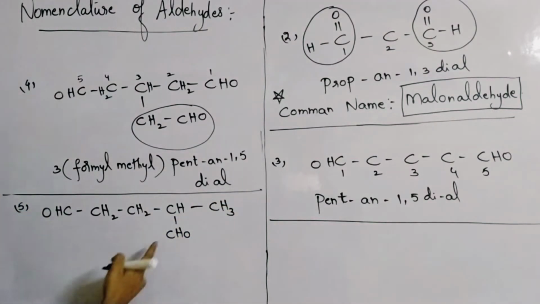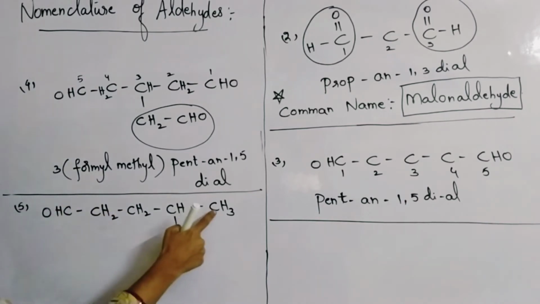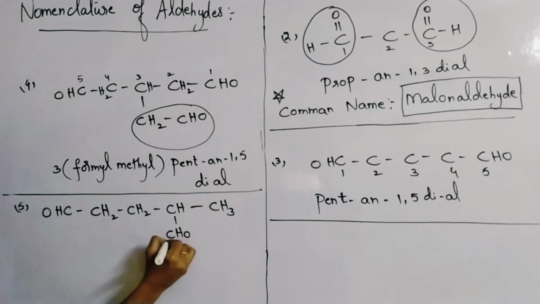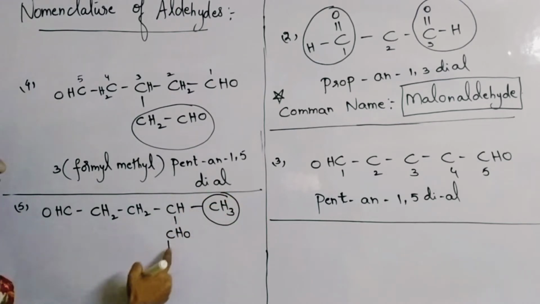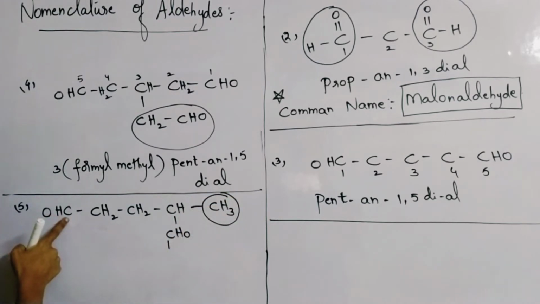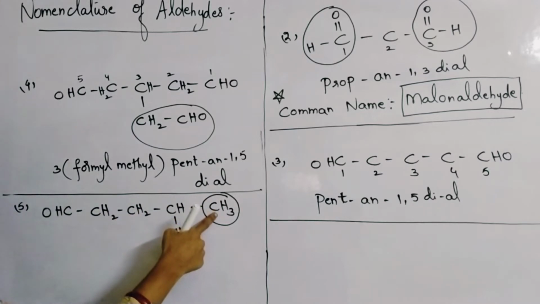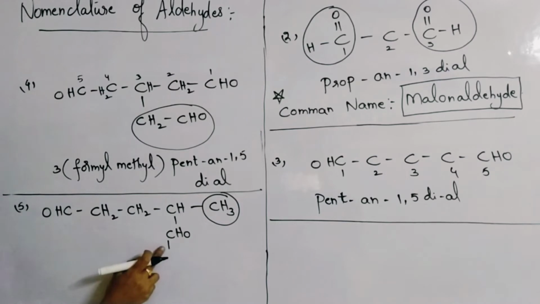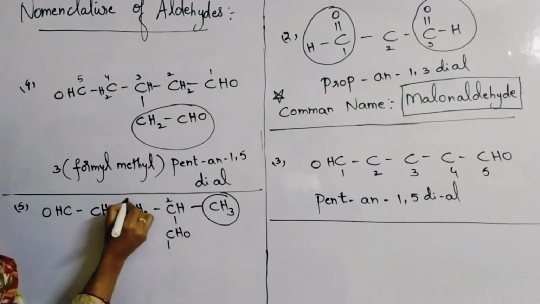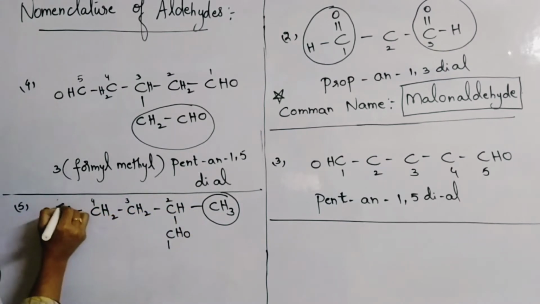Okay, then here CHO is there, then you will start giving numbering either from here or from here, whatever it may be, but not from this CH3. If I start giving numbering from here, this will become a substituent. If I start giving numbering from here, the substituent will be very far. So I should give numbering from here only. So 1, 2, 3, 4, 5.